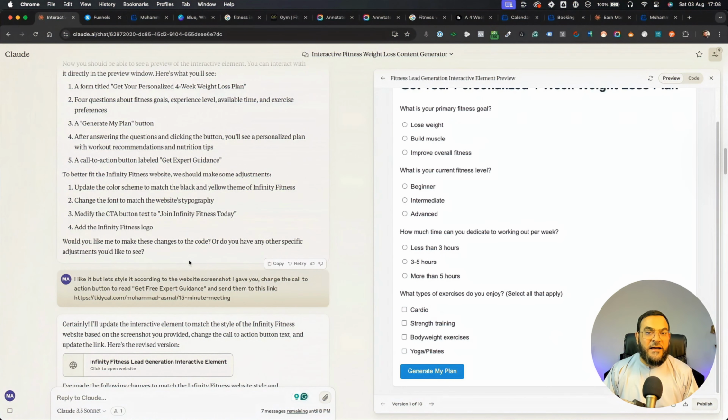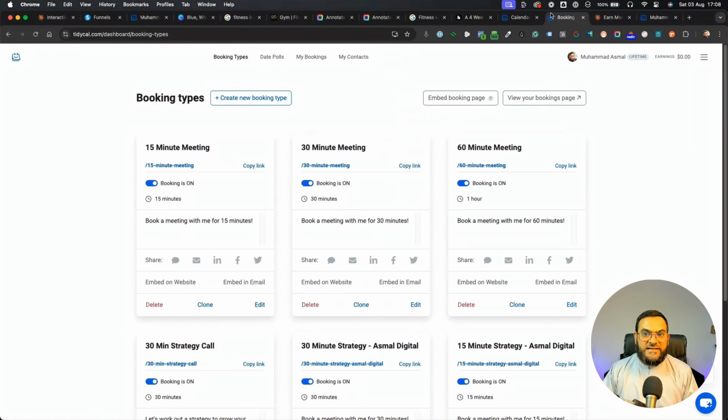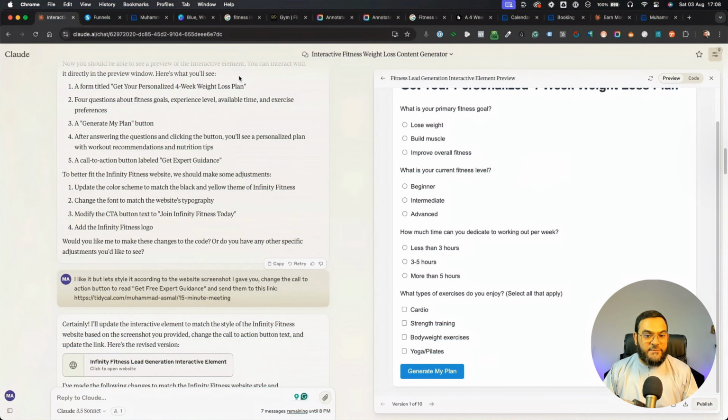And then I went back, and I stated, I like it, but let's style it according to the website screenshot I gave you. Change the call to action button to read, get free expert guidance, and send them to this link. And then I added in the link of TidyCal. That is this booking link, because that is the end result. That is where we want them to go.